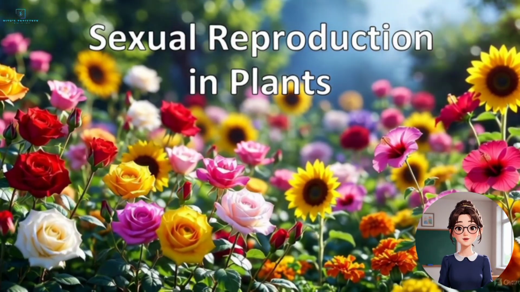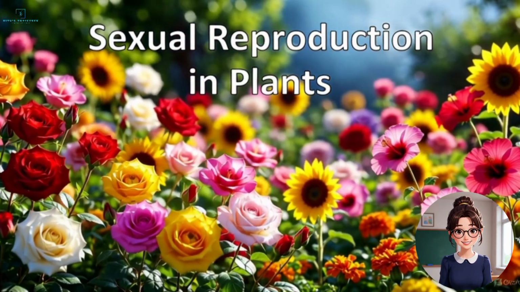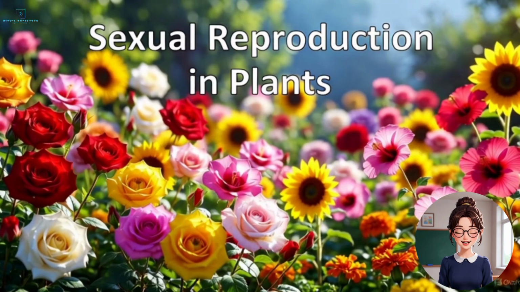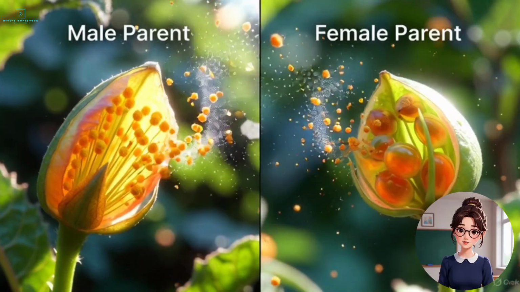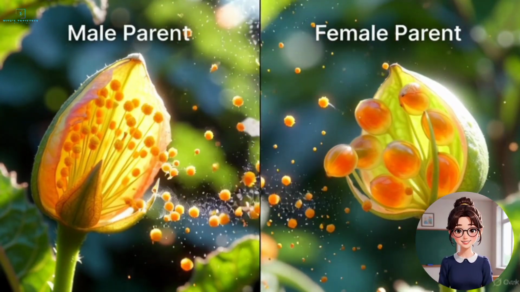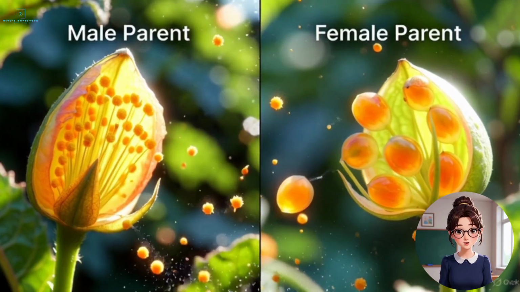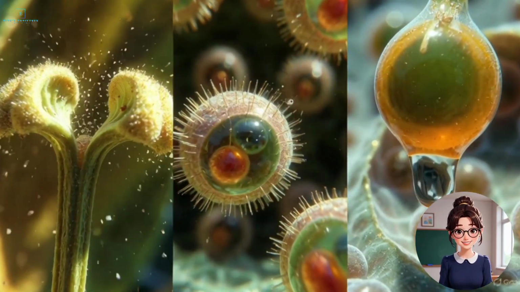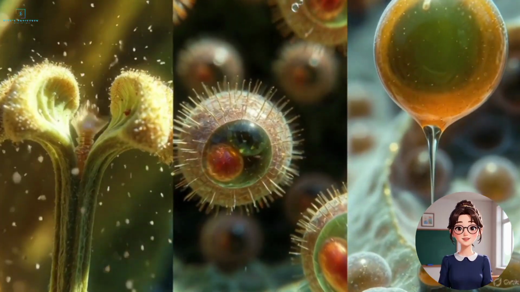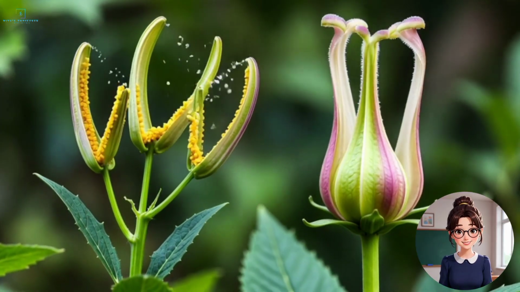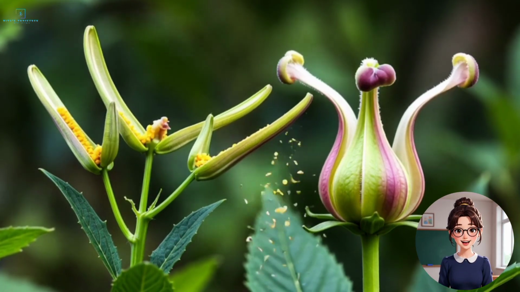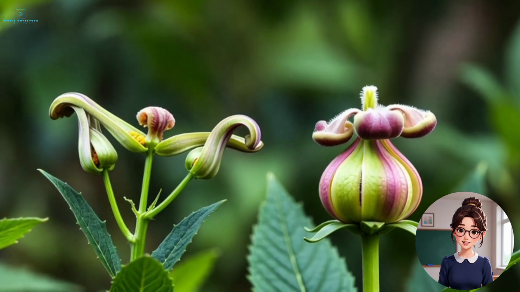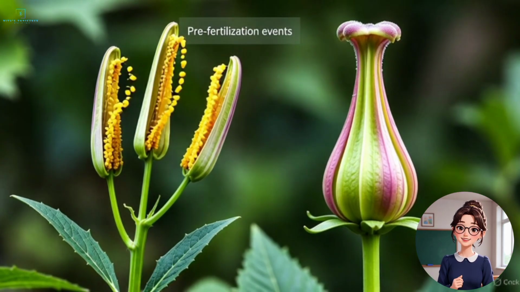Now, let's move to sexual reproduction, which is more advanced and common in higher plants. It involves two parents, one male and one female. Male gametes and female gametes are produced separately and fuse to form a zygote. Sexual reproduction leads to variation, which helps plants to adapt to their environment and evolve. It occurs in three main stages.